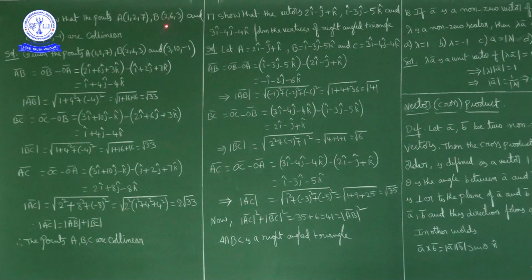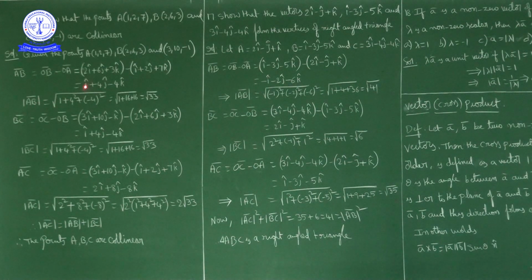OB bar is 2i cap plus 6j cap plus 3k cap, minus OA bar, which is i cap plus 2j cap plus 7k cap. Now the difference of these two: 2i cap minus i cap is i cap, 6j cap minus 2j cap is 4j cap, 3k cap minus 7k cap is minus 4k cap. Now the magnitude of AB bar.